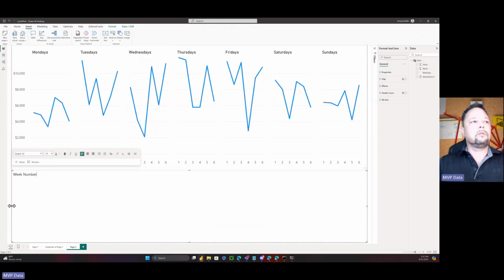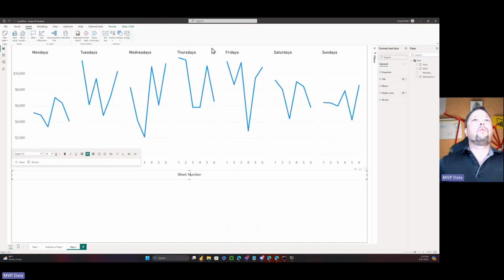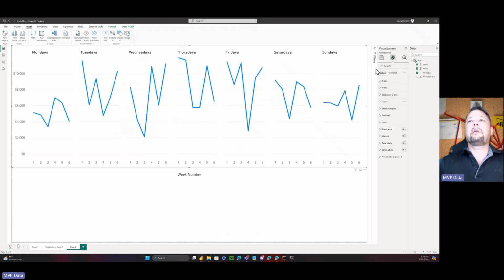And then we're going to want to center that. Now, what we could do here is basically leave this text box just as wide as this and then center it. That way we know it's always in the center. We can adjust this font if necessary. Let me see how Nick has it in here. Week number. It's smaller than what he has up to here. I'm not sure if we really have control over whether those things are bolded or not. Let's see here.